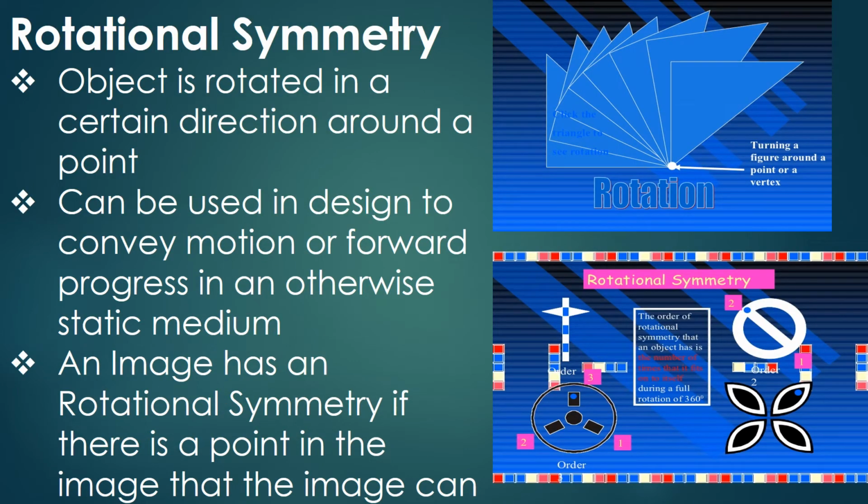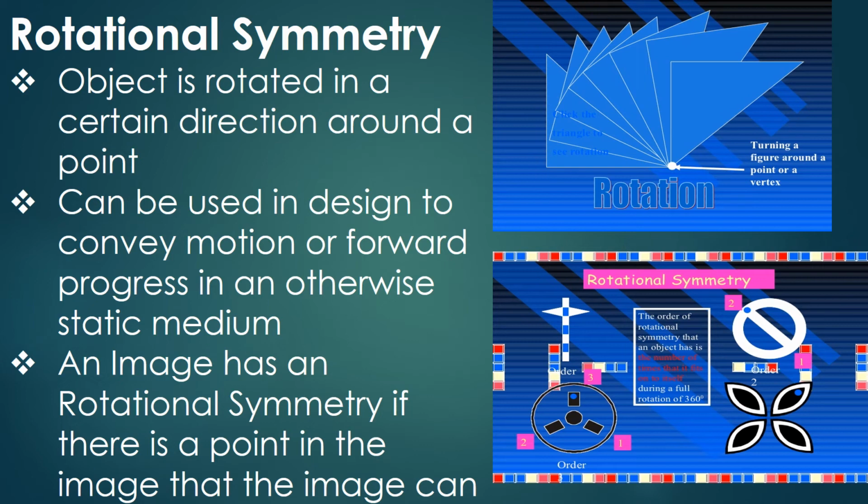Next one is rotational symmetry. Rotational means turning a figure around a point or a vertex. ठीक है, किसी भी रोटेशन को आप वर्टेक्स में करोगे पॉइंट से या उसको राउंड करते हो, जैसे सर्कल की भी बात की थी हमने, तो वो रोटेशन सिमेट्रिक्स में आती है. An object is rotated in a certain direction around a point. It can also be used in design to convey motion or forward progress in an otherwise static medium. If we take the example of an image which has rotational symmetry, there is a point in the image around which the image can be rotated.